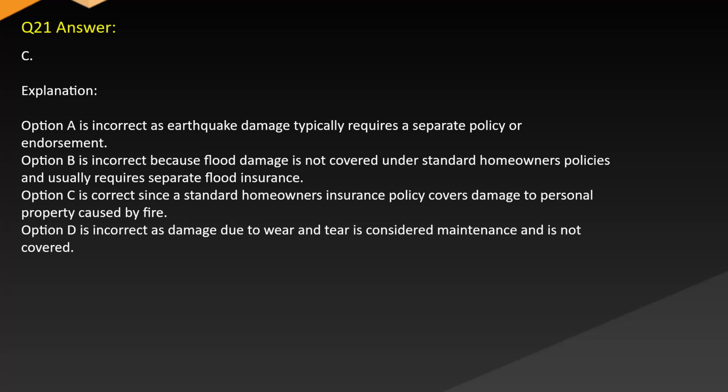Answer C. Explanation. Option A is incorrect as earthquake damage typically requires a separate policy or endorsement. Option B is incorrect because flood damage is not covered under standard homeowners policies and usually requires separate flood insurance. Option C is correct since a standard homeowners insurance policy covers damage to personal property caused by fire. Option D is incorrect as damage due to wear and tear is considered maintenance and is not covered.